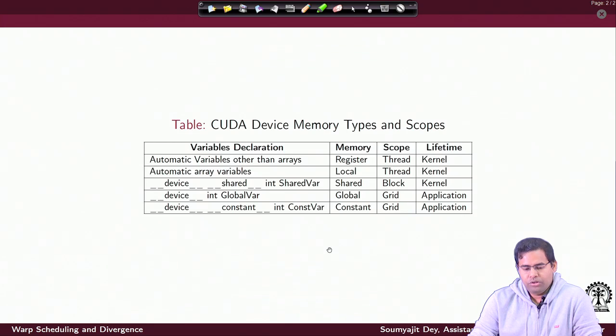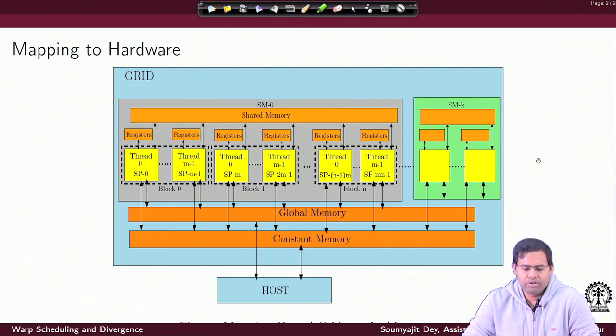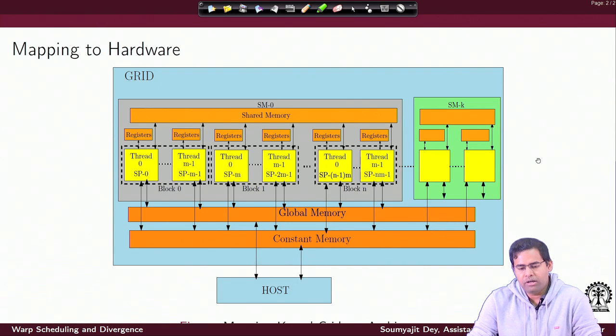Fine. So, with this, if we progress, now the question that comes is how really do threads get mapped to hardware. So, this is an example picture that we are trying to give here. Suppose I have defined threads in a way that I have blocks and each thread block contains m number of threads. We are trying to show a sample mapping here where we show multiple SMs. This is SM0, this is SMK, and in between, with the dots, we represent that there are a lot of other SMs.